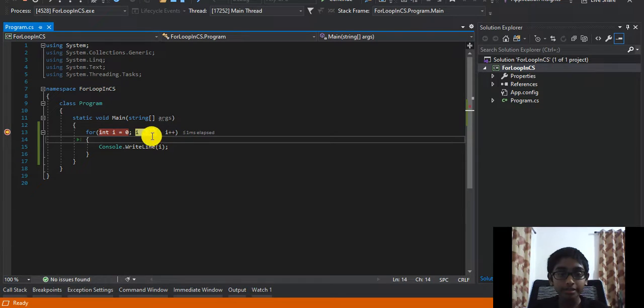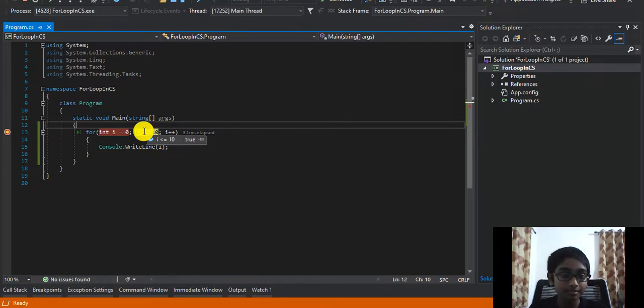And over here, as you can see when I mouse over, you can see that the value of i is 0. And if I go over here, you can see here that the condition that we have specified, that is i less than or equal to 10.